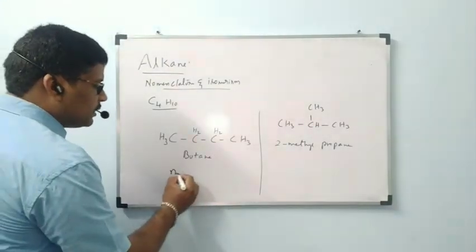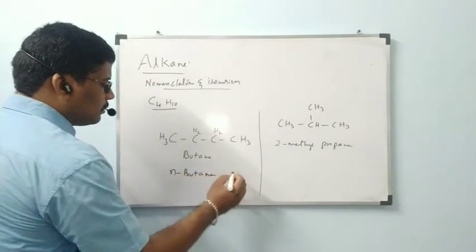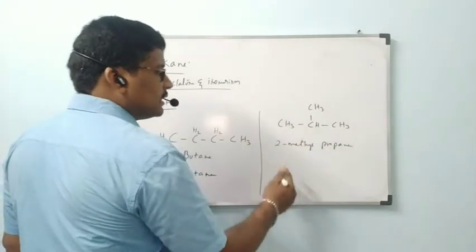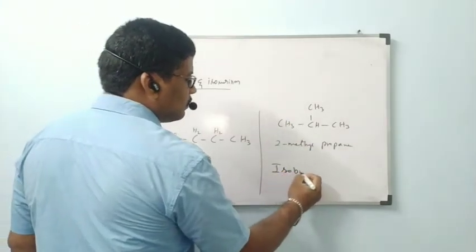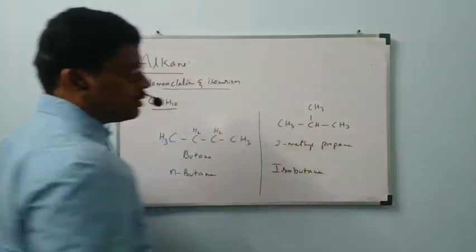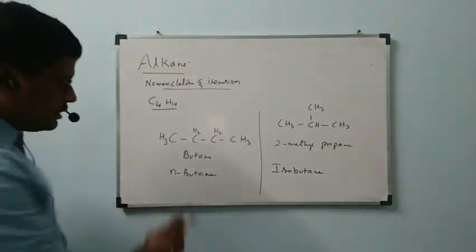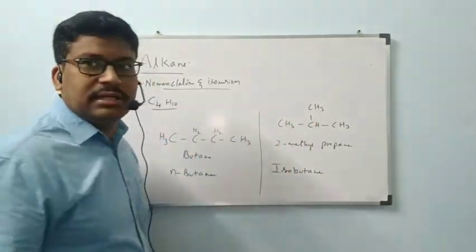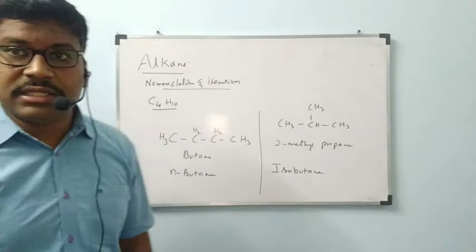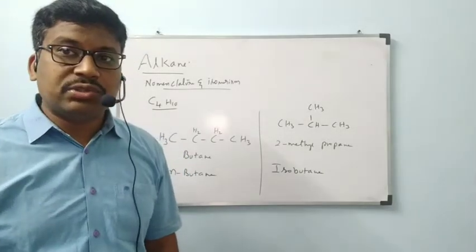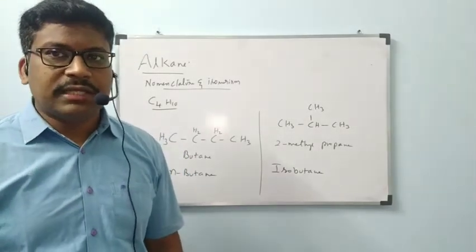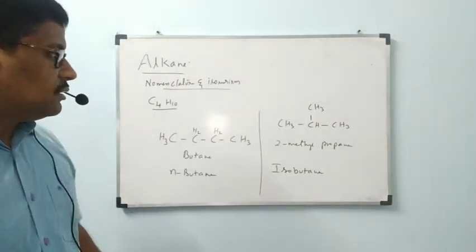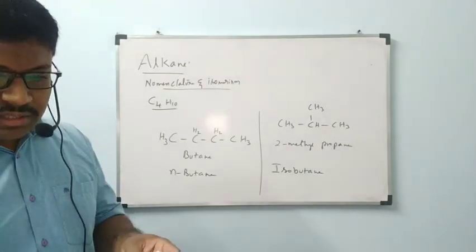Common names: n-butane. The second has a methyl group on the second carbon, isobutane. Because the second carbon has a CH3, if the second carbon has one methyl group, that is called iso. If the second carbon has two methyl groups, that is called neo. Like that, in one class I explained. These are the two possibilities with C4H10 molecular formula.